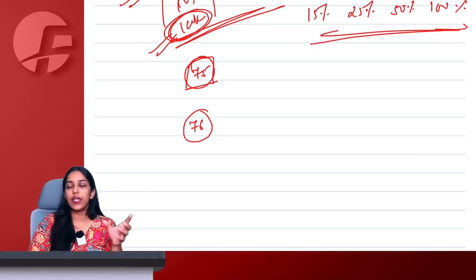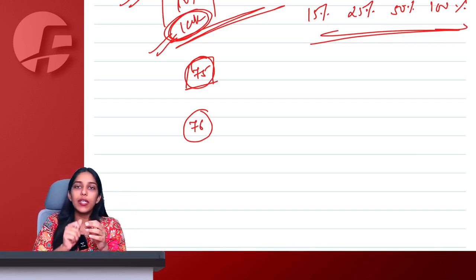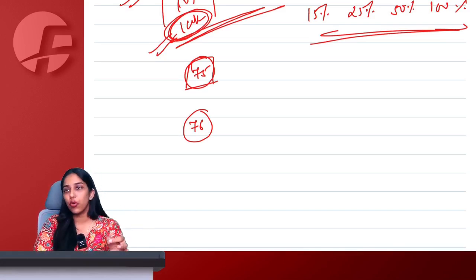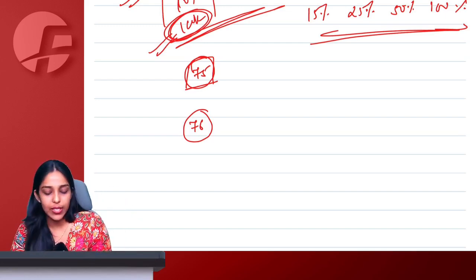And section 76 also says, if you are collecting some amount as tax and not depositing it to government, then also there is no time limit to issue your show cause notice. But the day on which show cause notice is issued, within 1 year from there, your order also has to be issued. You cannot save yourself from penalty. Always mandatorily you will have to pay the penalty under section 76.